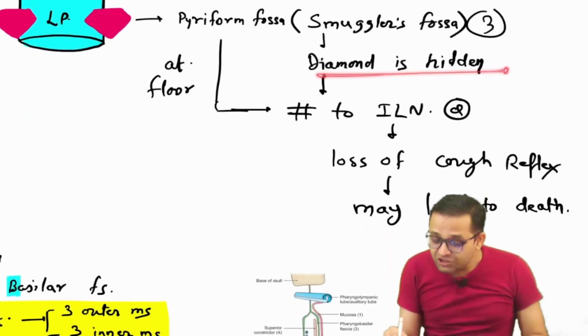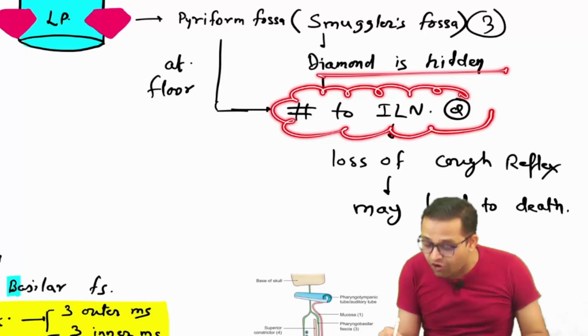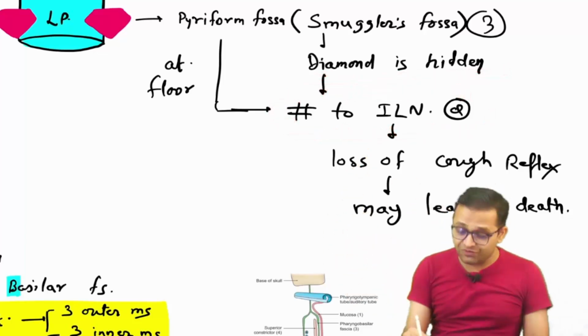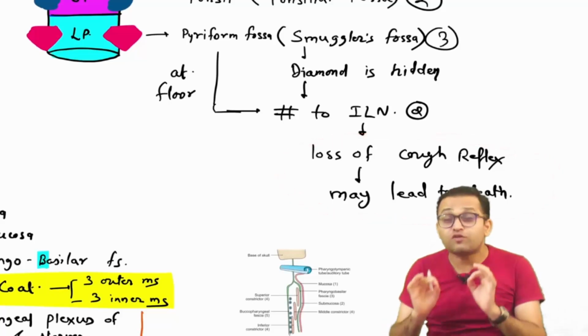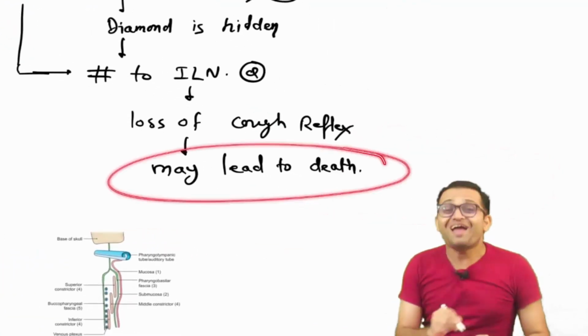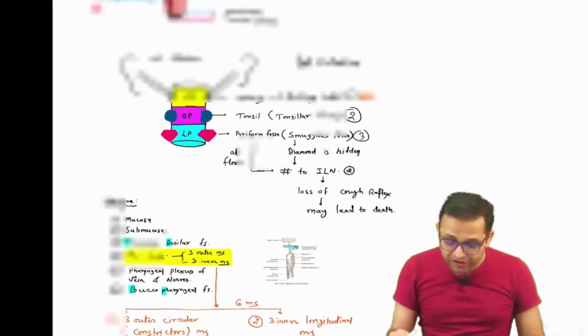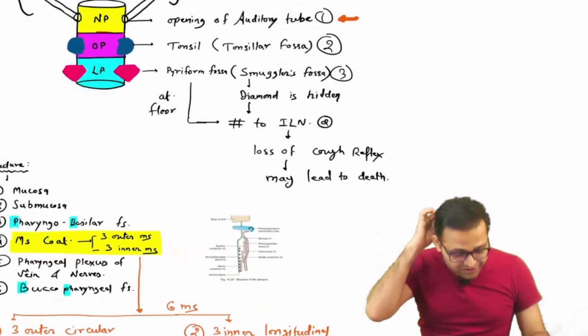Diamond is hidden here, so injury to this one will cause damage to the internal laryngeal nerve, at the floor it is present. Now try to understand. It will lead to the loss of the cough reflex, which may lead to death. Hope you are understanding the point, beta. Hope you are getting the point.